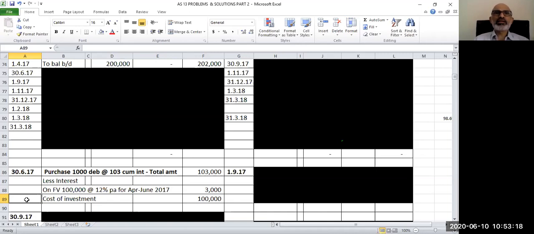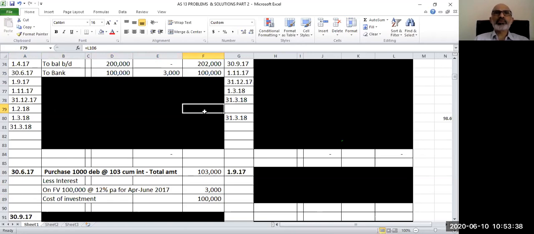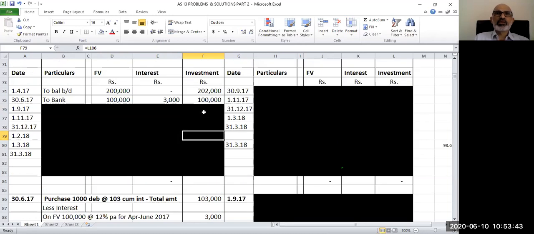Now, whenever you purchase the investments, you are going to pass the entry investment account debit to bank. If interest is included in this, then we will pass the entry investment account debit, interest account debit to bank account. So let us see how we record this entry on 30th June. We are going to pass the entry investment account debit 1 lakh, interest account debit 3,000 to bank account 103,000. So your investment account is debited for 1 lakh rupees, interest is debited for 3,000, and bank account is credited for 103,000.